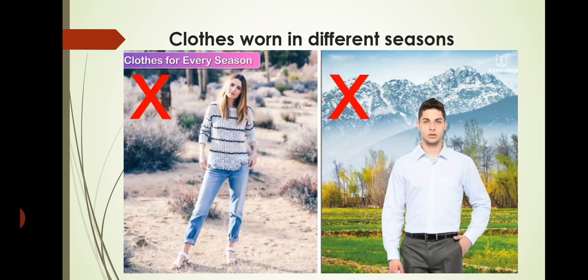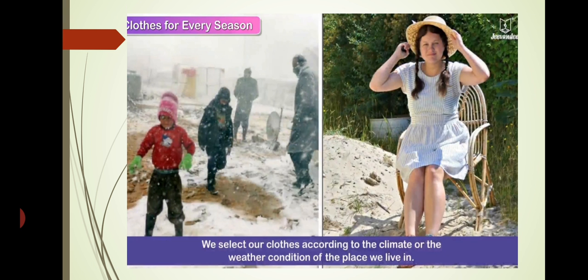So, why do we wear clothes according to the season? Clothes worn in different seasons. According to the climate or weather, we select our clothes. Children, can you think of wearing a thick sweater on a hot summer day or a light cotton shirt on a chilly evening? It would not be possible for us. Why? Because if we wear such clothes in seasons that do not match the climate or weather, it will not be good for us. So we select our clothes according to the climate or weather condition of the place we live in.